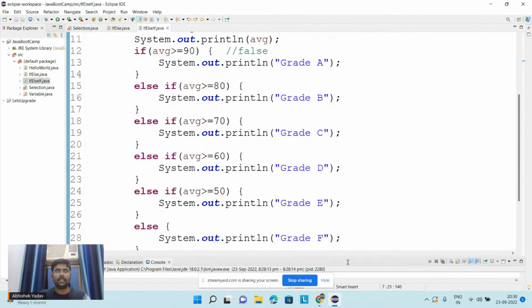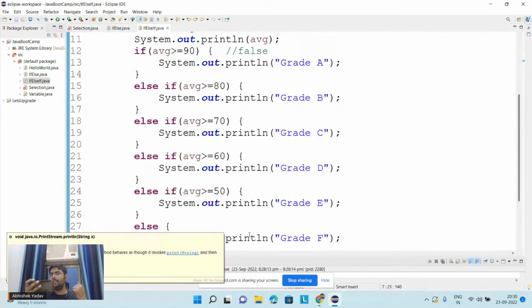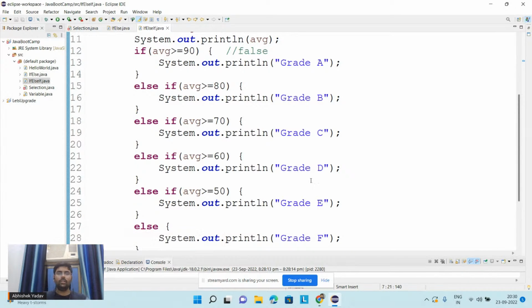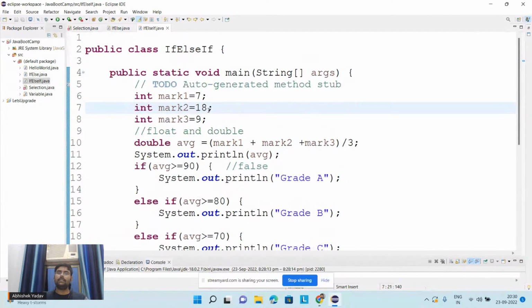Please write in the chat which if block will get executed here, which body will get executed. Correct, Aman? Correct. Yeah, it will be the F. Okay. So here again the 18 plus 9 is what, guys?